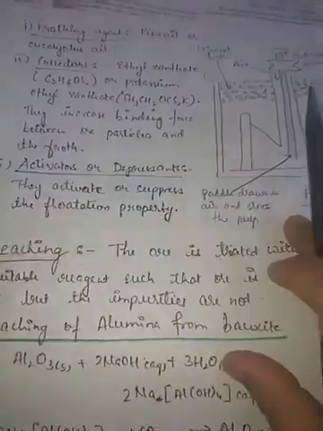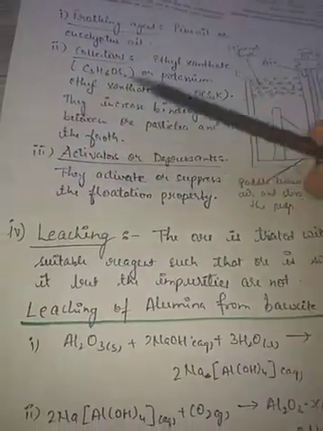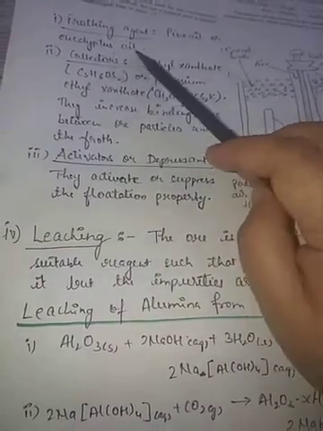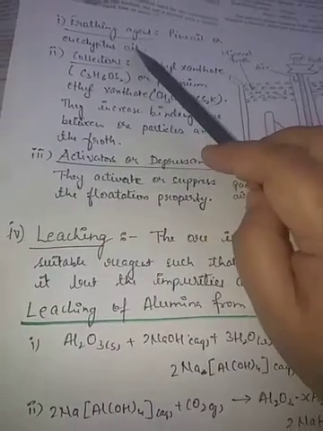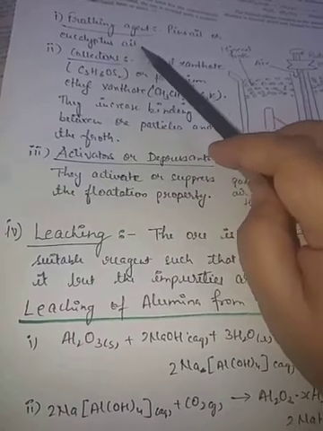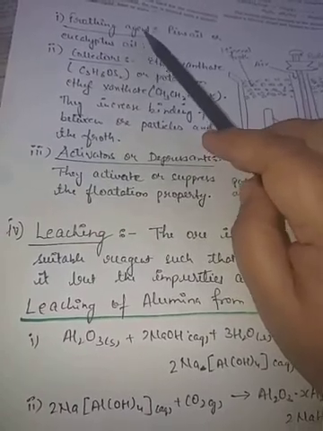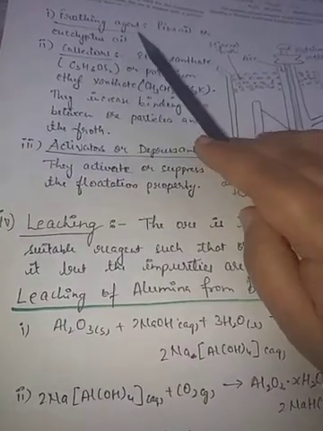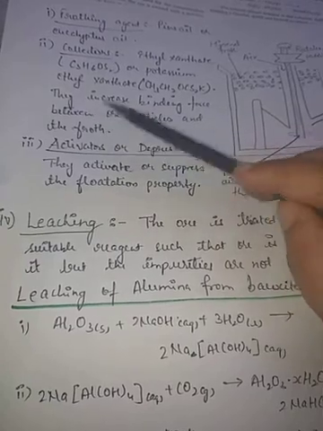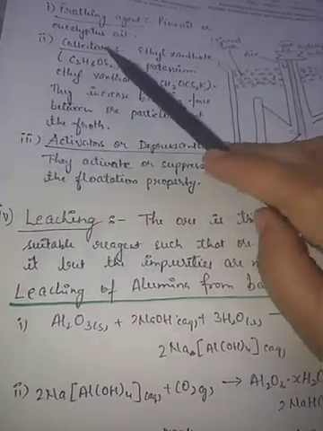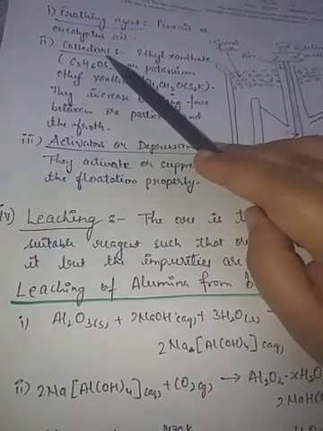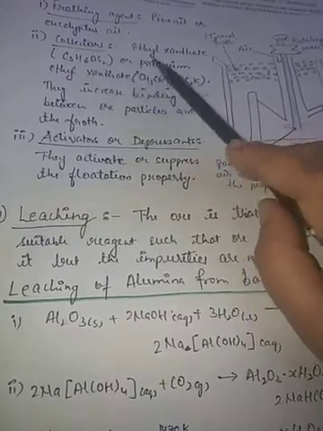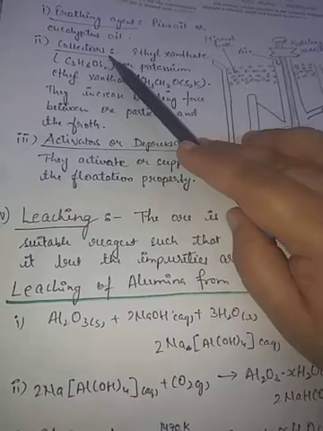See, here a few substances are taken, like the frothing agent, that is pine oil or eucalyptus oil. This is the frothing agent in which the ore is wetted, or the ore attaches itself to this frothing agent. Now collectors are there. Collectors enhance the properties of the frothing agent, help in making the froth, and also bind the ore particles with froth. So ethyl xanthate, the formula is given here, or potassium ethyl xanthate, is used as collectors.